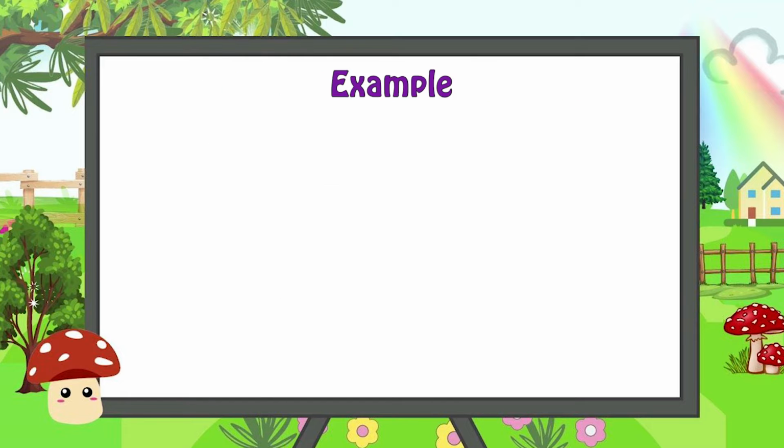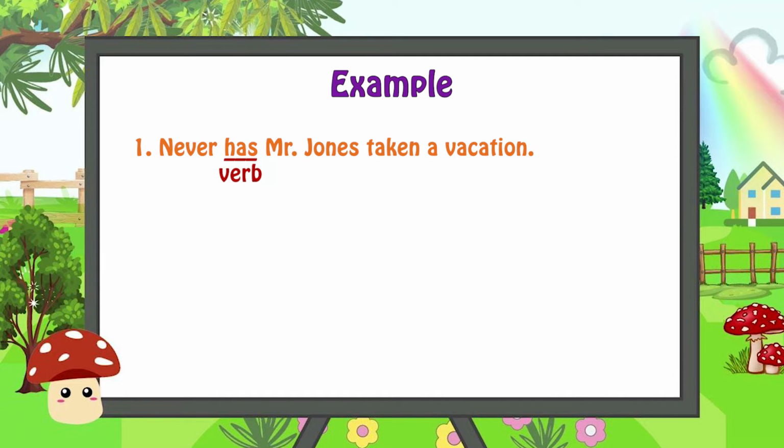And pay attention to the example here in a sentence. Never has Mr. Jones taken a vacation. The sentence starts with never and then is followed by the verb has and then the subject Mr. Jones. So after the negative expression never, we have the verb first before the subject.